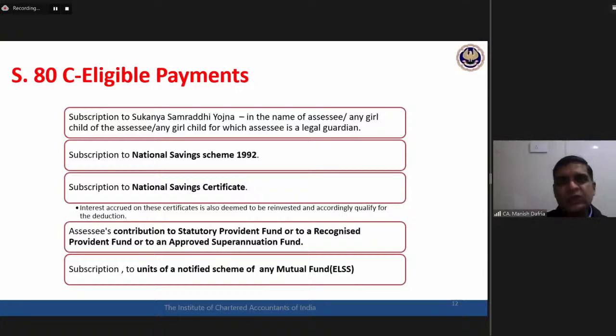Then assessee's contribution to Provident Fund. Salary chapter, we all have studied. There is statutory Provident Fund, there is recognized Provident Fund, and then there is something called approved superannuation fund. So assessee's contribution to these funds, the deduction is available. Then subscription to ELSS, Equity Linked Savings Scheme, units of notified mutual fund, the contribution paid, subscription given to this ELSS, that is also eligible for deduction.